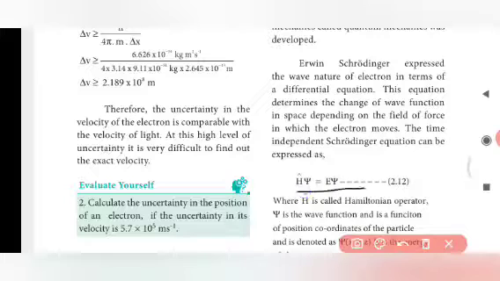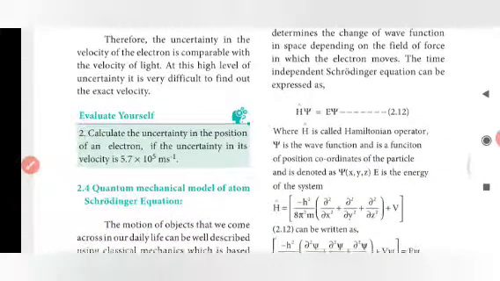This is called the Schrödinger equation: H ψ = E ψ. Here H is the Hamiltonian operator, ψ (psi) is the wave function, which is a function of the position coordinates of the particle, and E is the energy of the system.